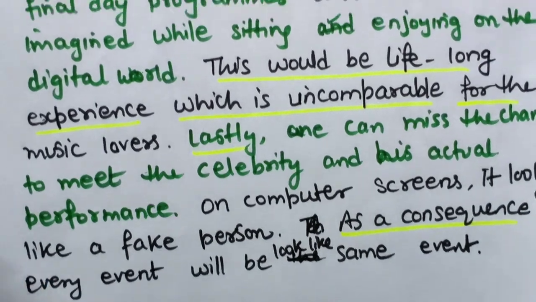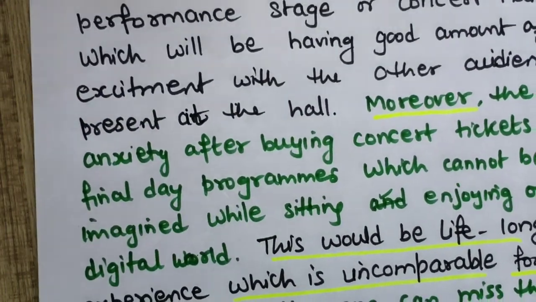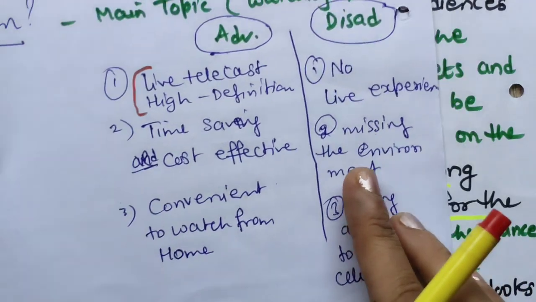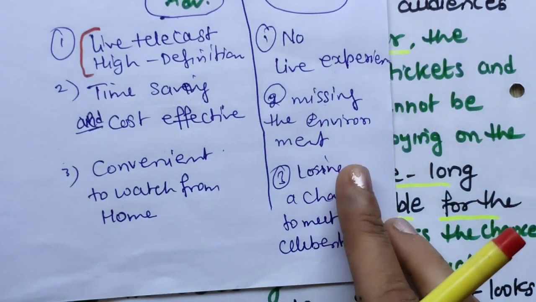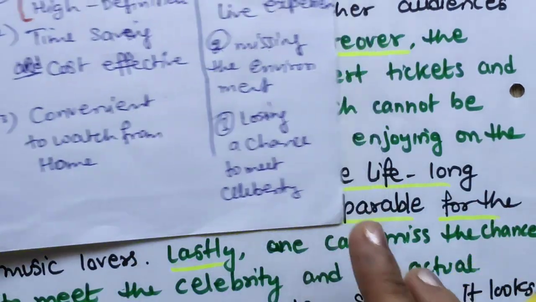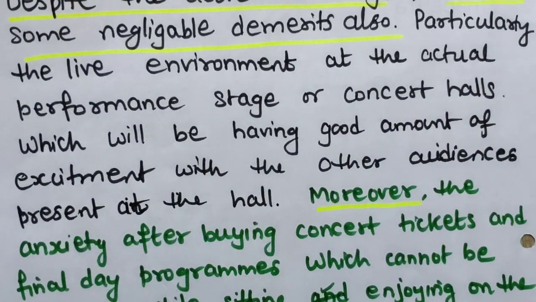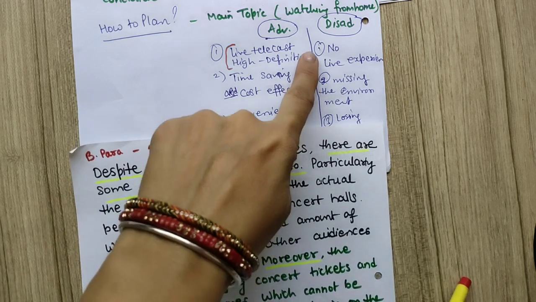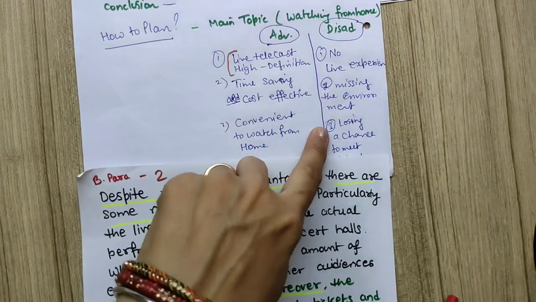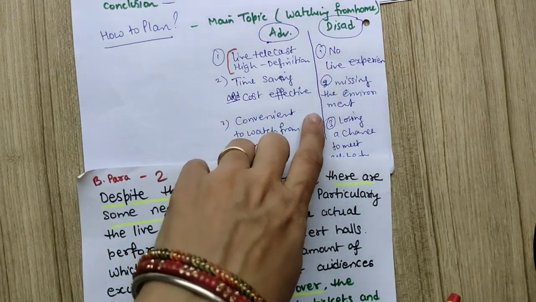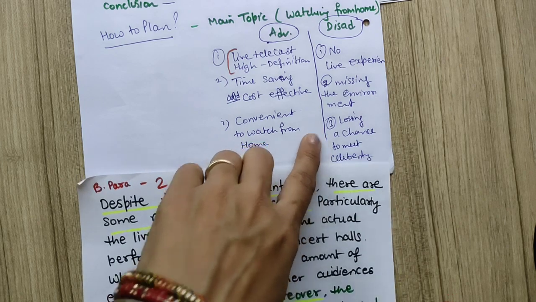Okay, so I will show you my points, how I have explained. No live experience, missing the environment, losing a chance to meet the celebrity. All 3 points I have explained. See, these 3 points I have just brainstormed in planning. So how I have used it in the paragraph.